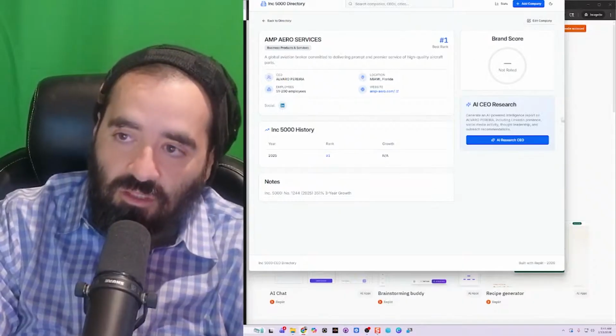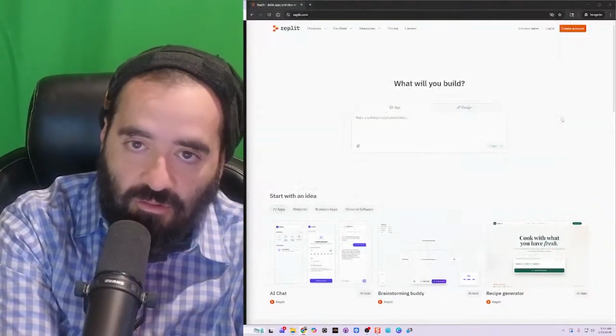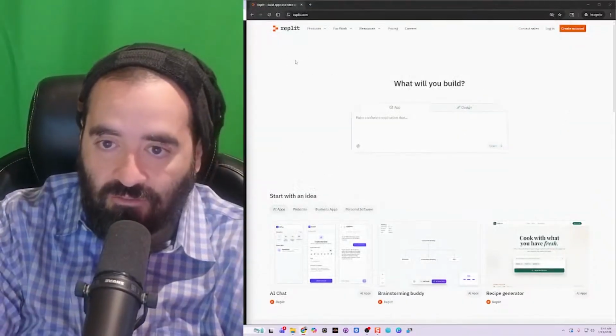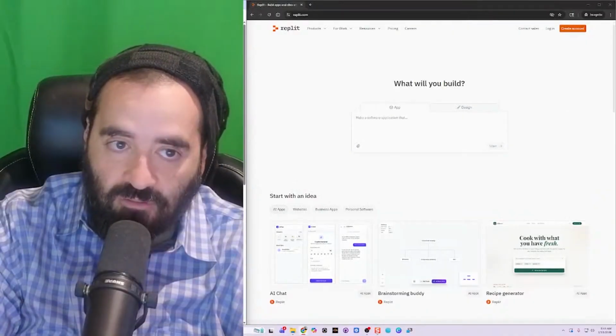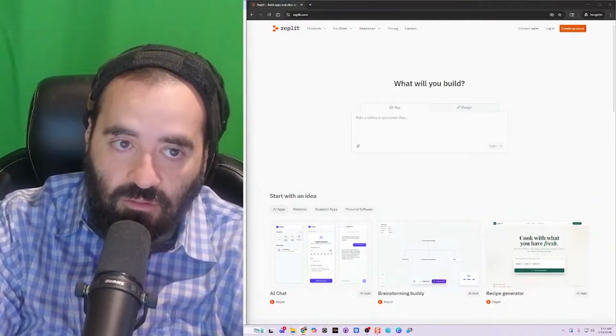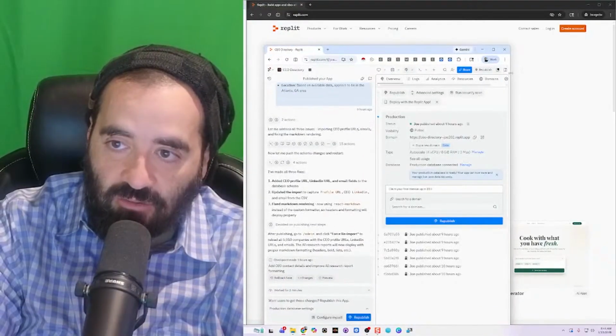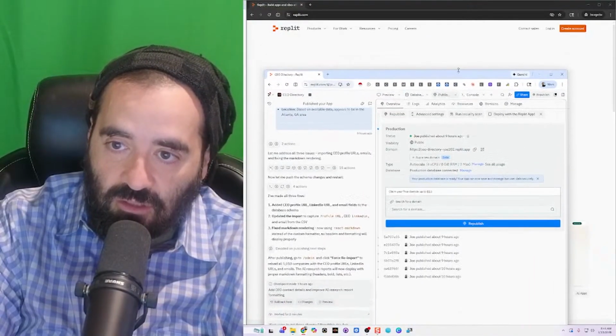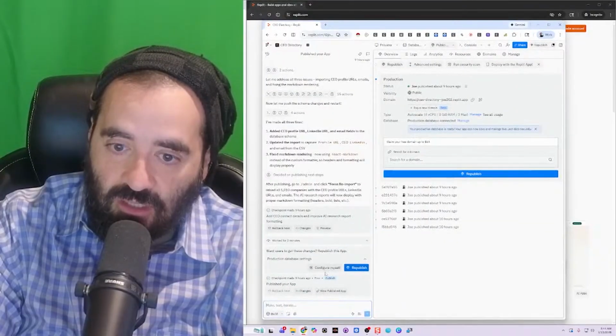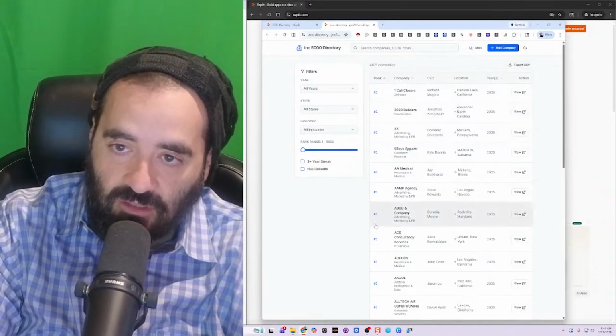So the real question is, how do I fix that? So I'm going to use Replit now to fix it. I'm going to open up the directory. I'm going to hit refresh. I'm going to open up the directory over here. And this is how I kind of chat with the AI, telling it what to do. So as you can see, I can have a conversation with it. So let me quickly just test it out. Let's see if they all say number 1.